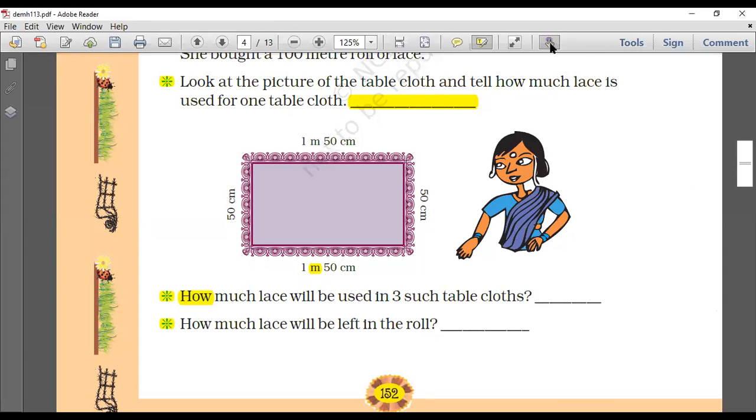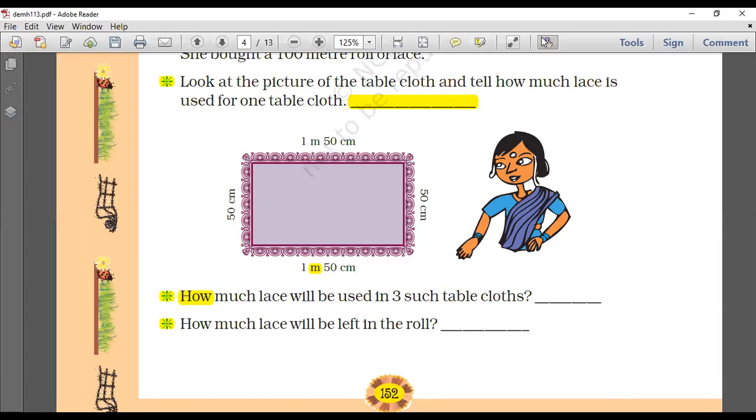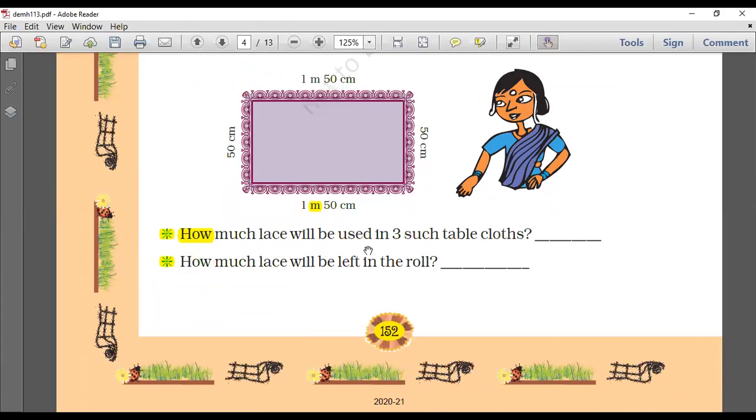And then we go for the next part. How much lace will be used in 3 such tablecloths? For one tablecloth, you are using 4 meters or 400 centimeters. So if there are 3 tablecloths, come on. Yes, very good, Kanani. Good job, Jia. Very good. Yes, Kavish. Good job. Gia, wonderful. Harnil, Arjo, all students are giving correct answers.